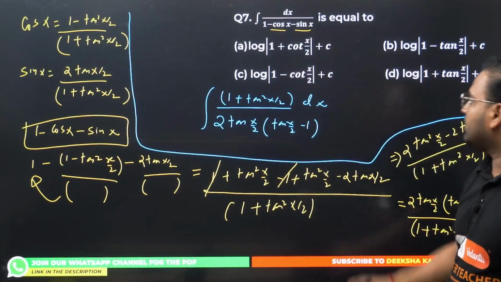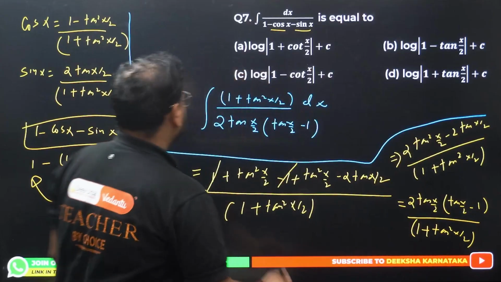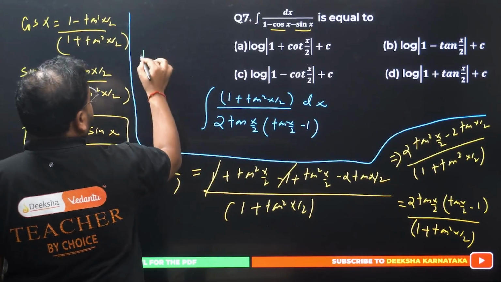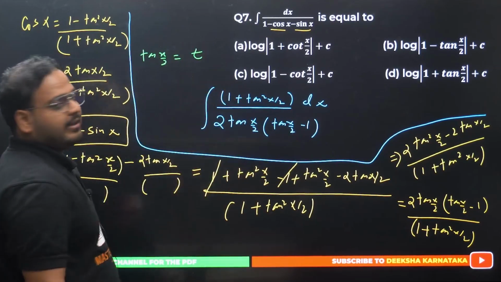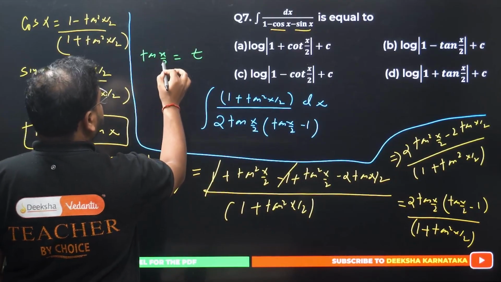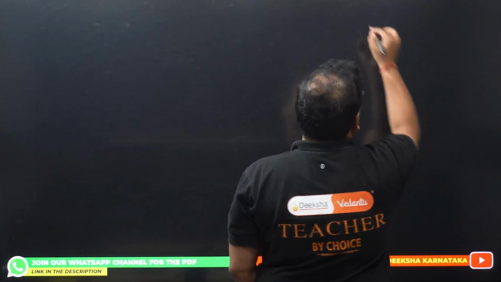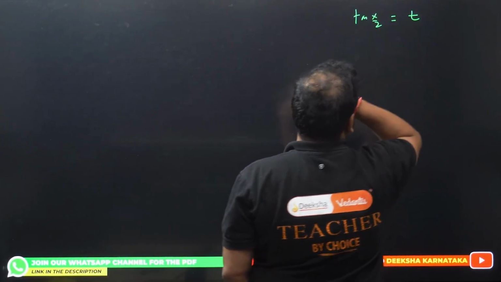Okay. So now I'm going to write this with one substitution. What is that? The substitution is very simple. Tan of x by 2 as t. So the derivative will also be there. We'll do it over here. Please check. Tan of x by 2 as t I have taken. Let me do this.